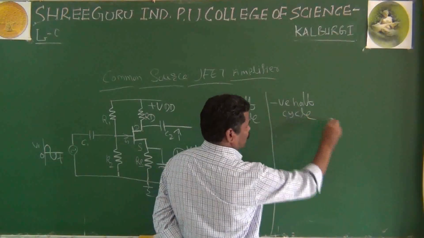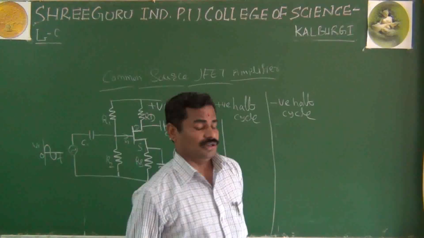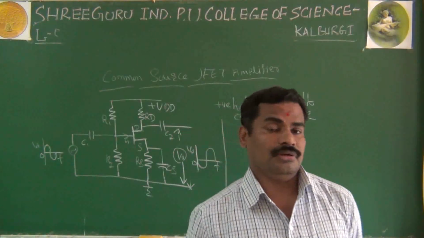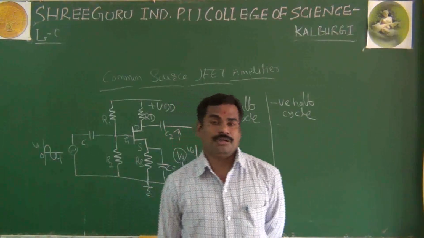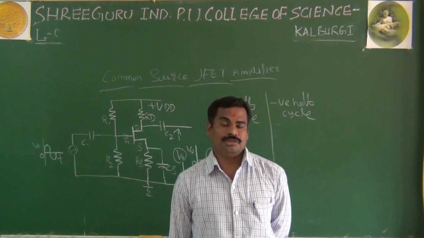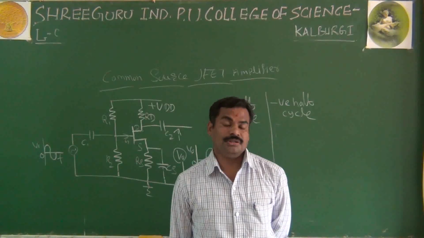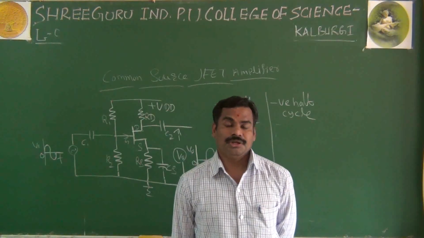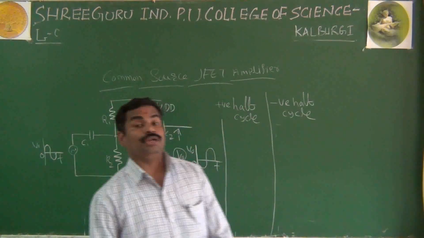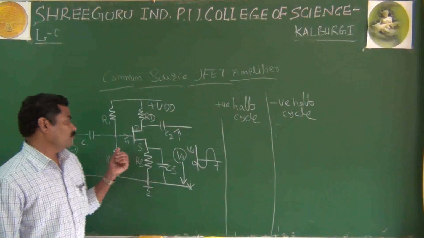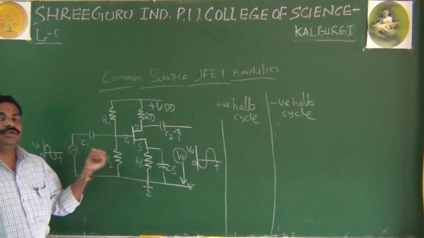Look here, another important thing you already studied in the first topic about the field effect transistor. Whenever the JFET works, the gate source junction should be reverse biased.